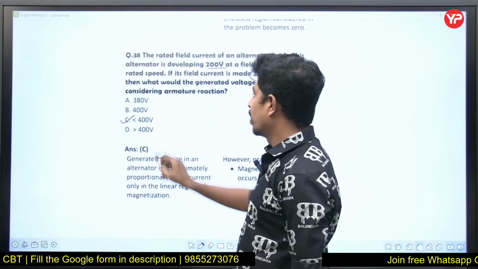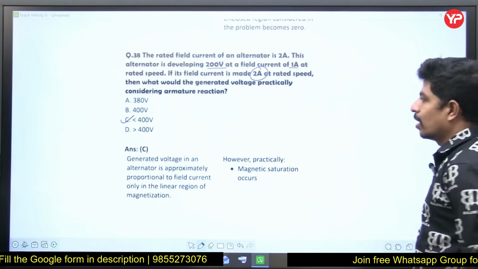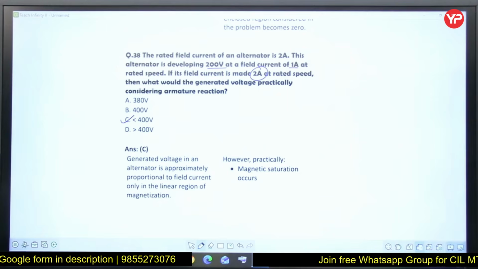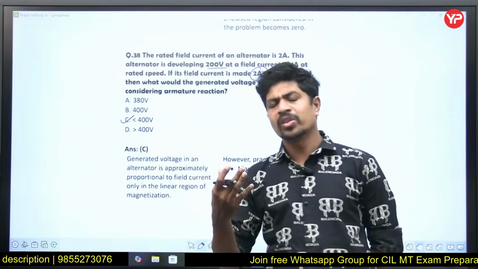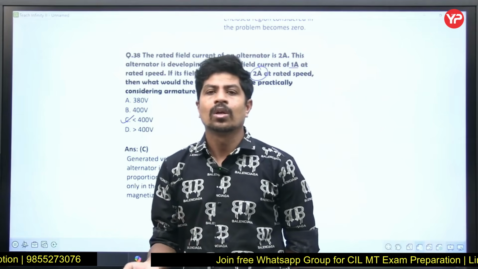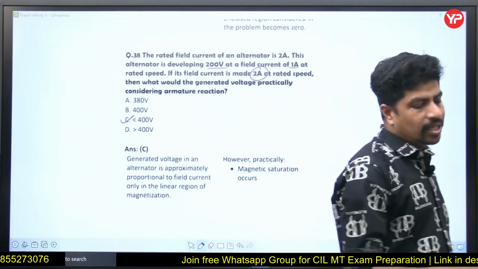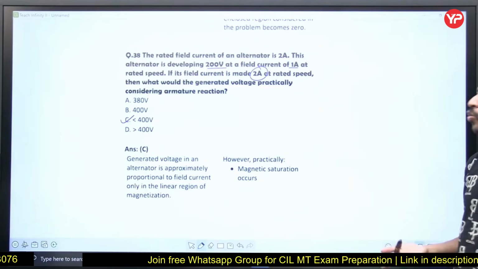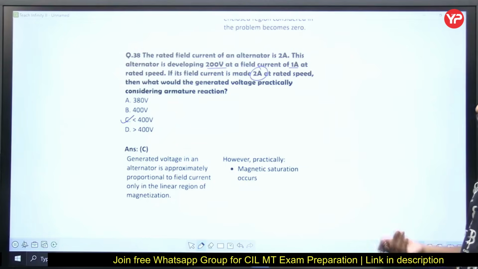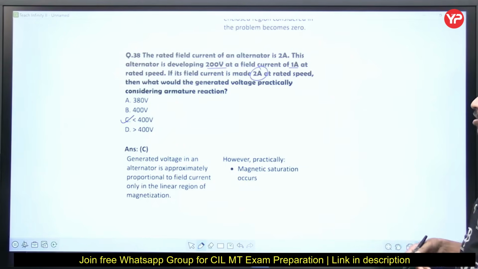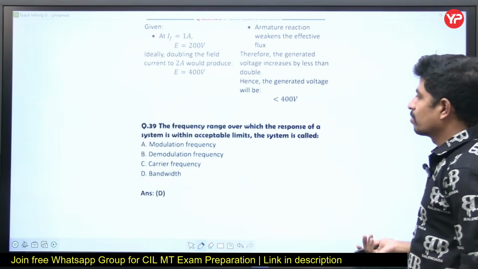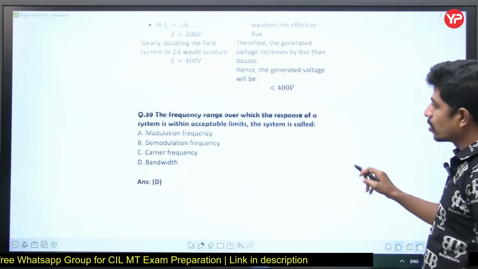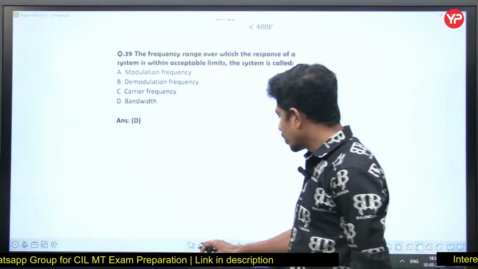Exact value we cannot obtain. It may be 380, 390, maybe 399 also. One thing we can surely say is that it is less than 400, but the exact value we don't know. Due to armature reaction, demagnetization and all, the value will be less than 400. That's all. All that theory I gave will be a good reference for your learning.